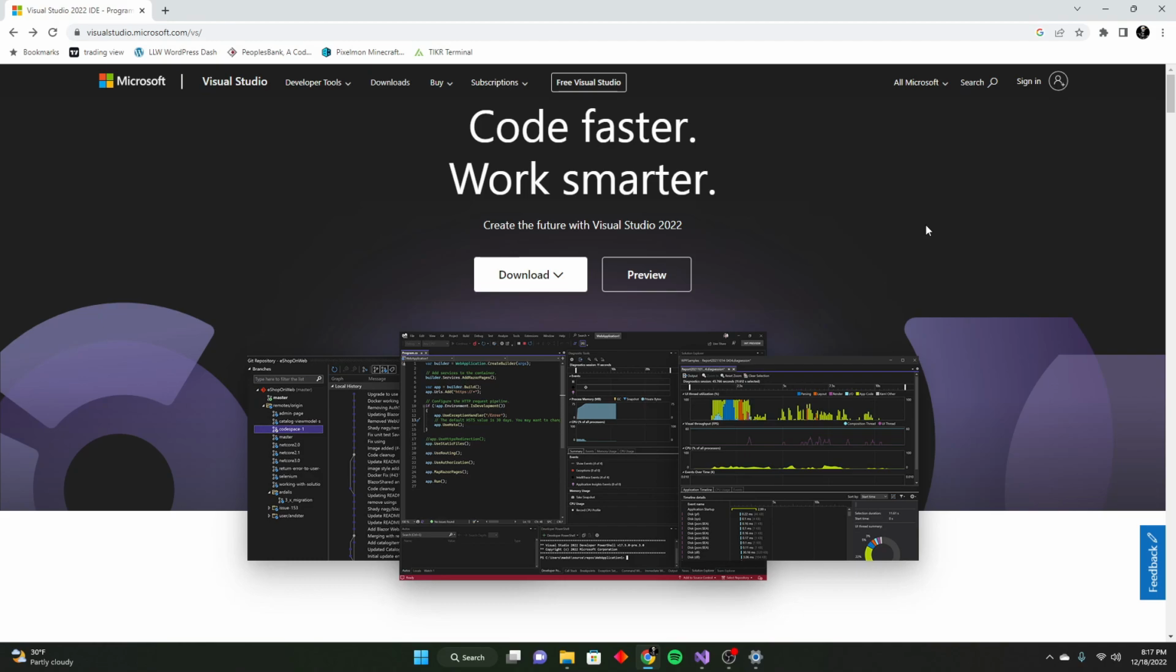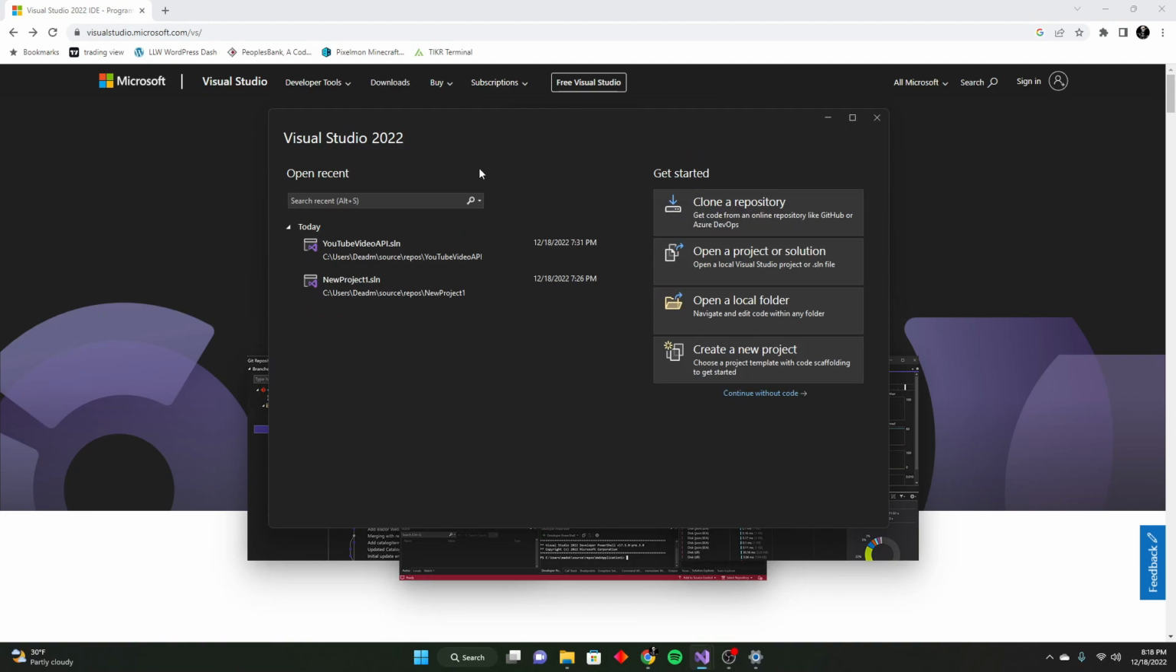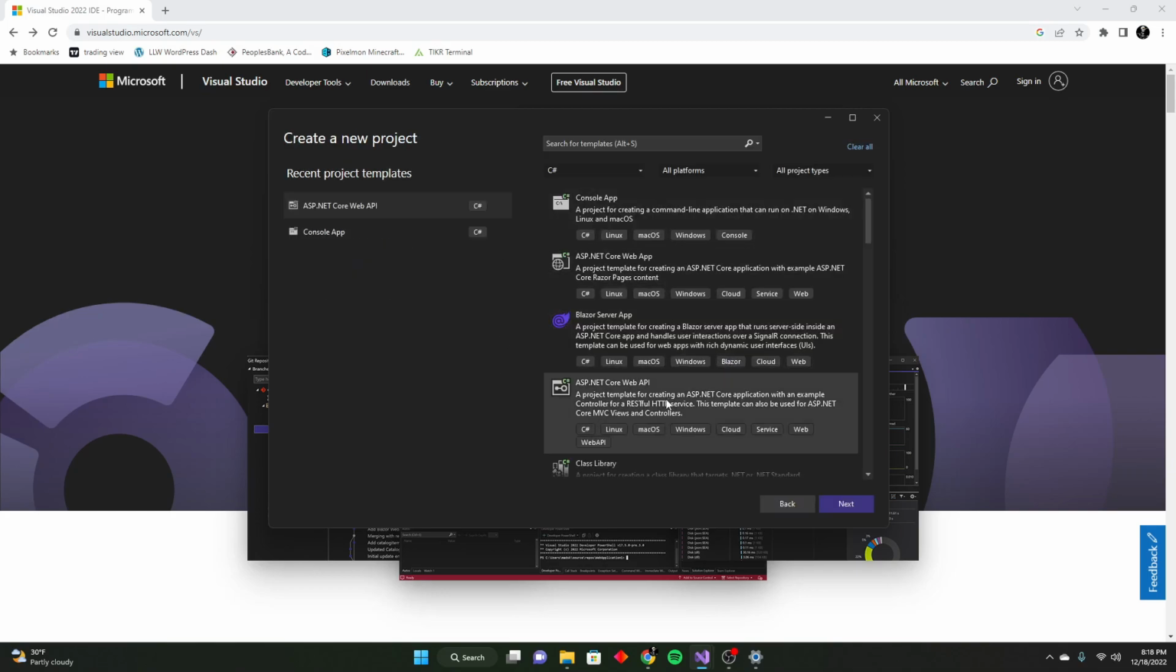I'm going to be using Visual Studio 2022, or in this case, Visual Studio Community 2022. So once you have that downloaded, I want you to open it up, and you should get a window like this. Then, for this specific project, I'm using an ASP.NET Core Web API, just to make it easier for us to visualize what's happening with the code.